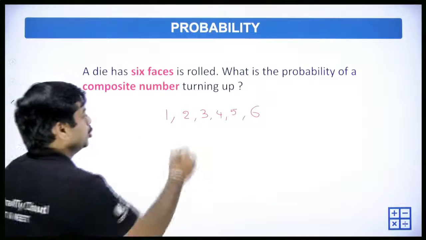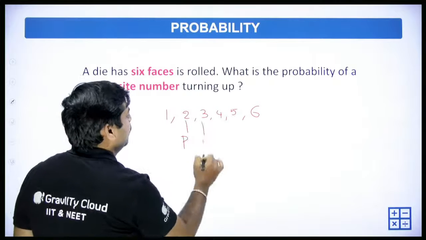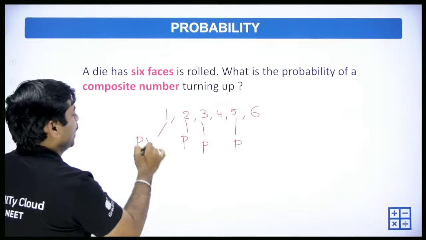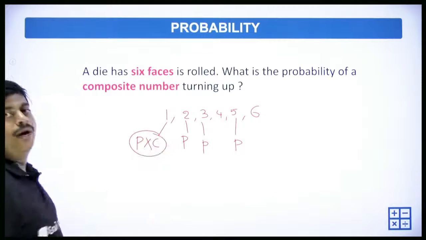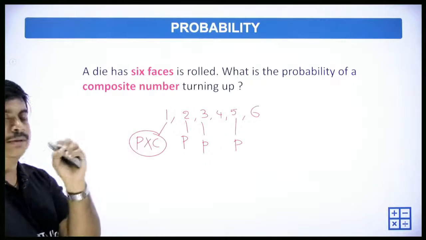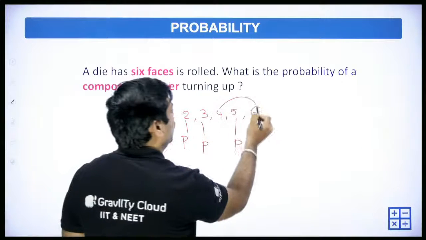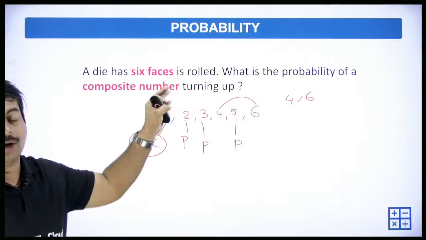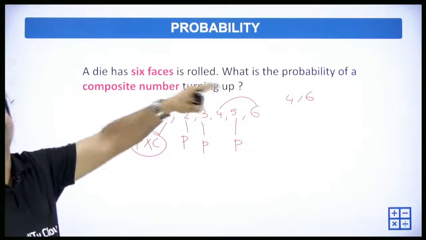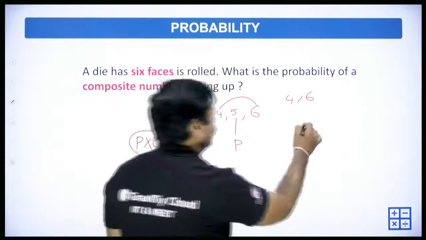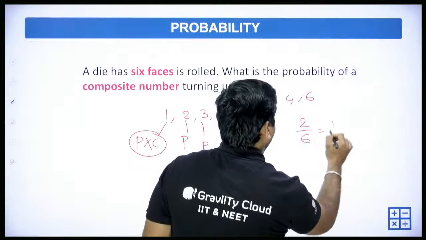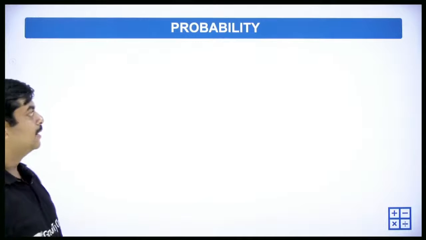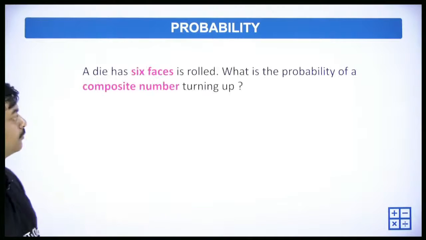Now see here. 2 is a prime number, 3 is a prime number, 5 is also a prime number. 1 is neither prime nor composite. So the composite numbers are only 2 numbers, 4 and 6. Out of the total 6 possible outcomes, the favorable numbers are only 2. So 2 by 6, which is equal to 1 by 3. That is the answer for that question, right?